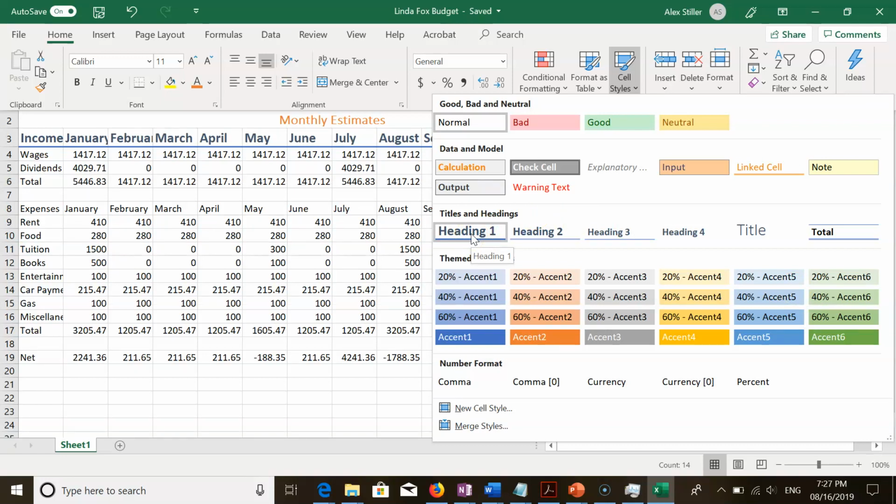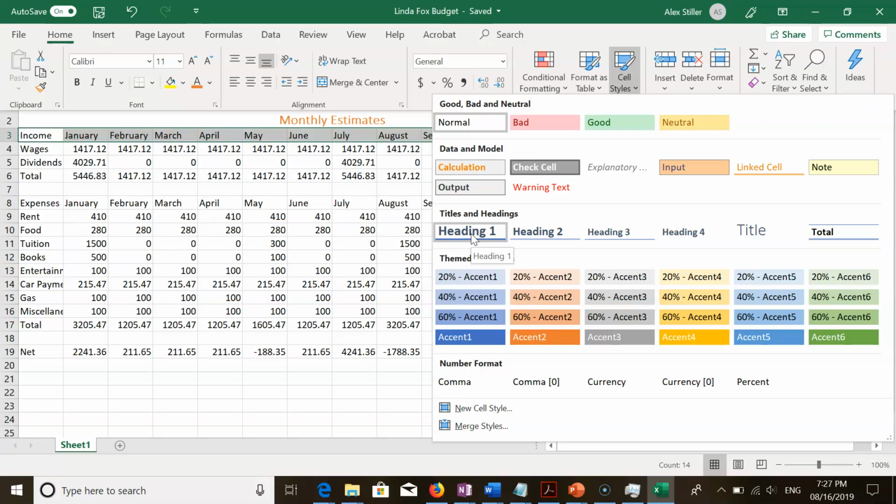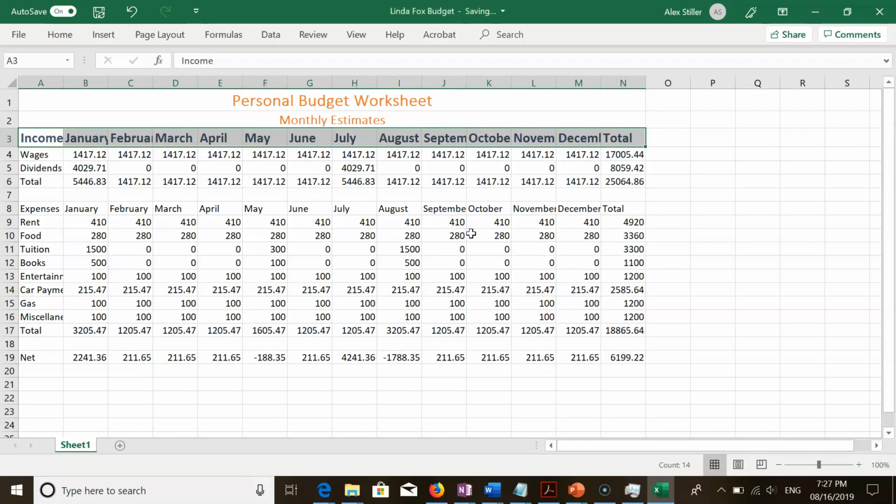Step 2. Click the Heading 1 cell style to apply the cell style to the selected range. Click the Center button in the Home tab in the Alignment group to center the column headings in the selected range.